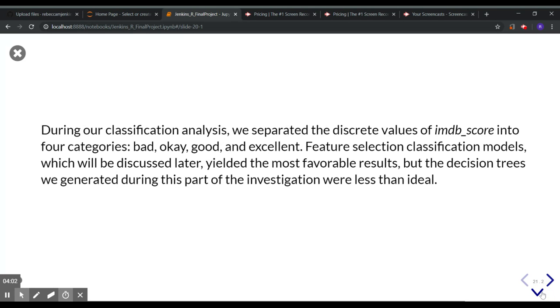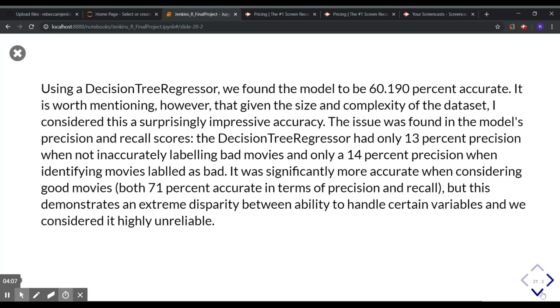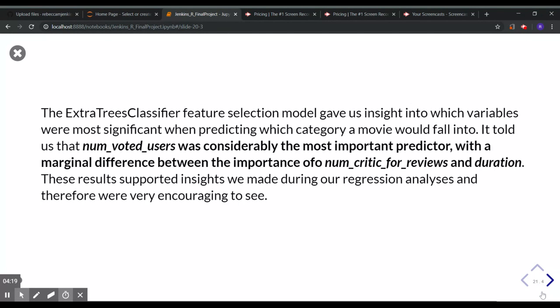So when we look at classification, we separated the discrete values into 4 categories. And we found the first model to be about 60% accurate, but it was highly imprecise. And so this is not a model that we want to continue using further. But the ExtraTrees classifier did give us insight about which variables were most significant. Number of voted users was considerably the most important predictor, just reinforcing some observations we had already made.